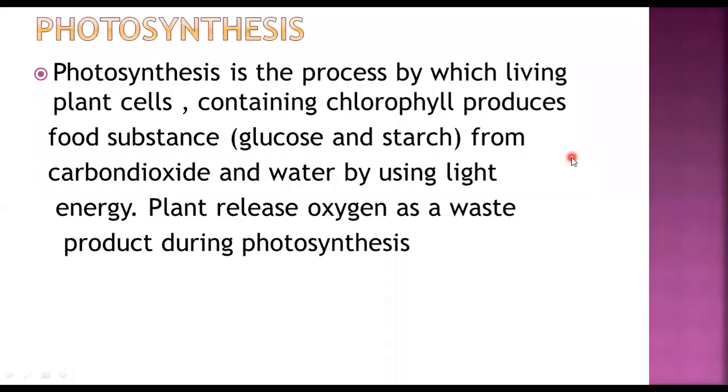So here the definition of photosynthesis is given on this slide. Photosynthesis is a process by which living plant cell containing chlorophyll produces food substances, that is glucose, and this glucose, as it is water soluble, it will be lost during transpiration, so it's getting converted into water insoluble starch, and it is prepared from carbon dioxide, water, and light energy is used. So plant release oxygen as a waste product during photosynthesis.